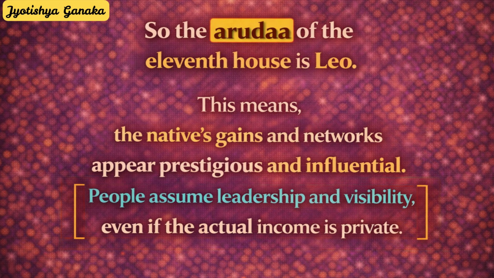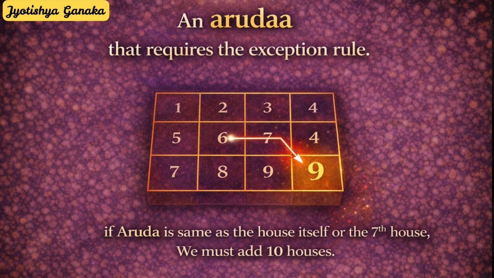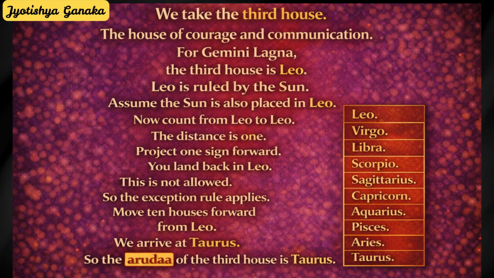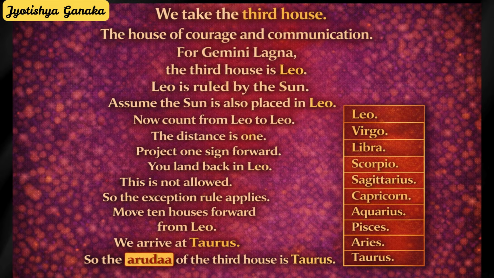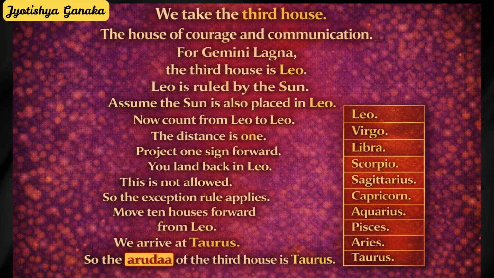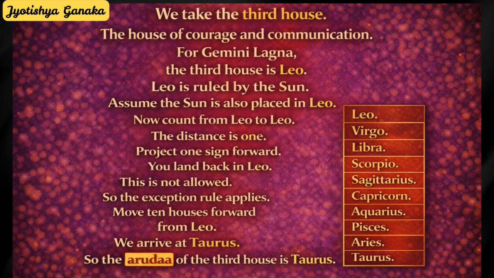Now, the second example: an Arudha that requires the exception rule. We take the third house, the house of courage and communication. For Gemini Lagna, the third house is Leo. Leo is ruled by the Sun. Assume the Sun is also placed in Leo. Now count from Leo to Leo. The distance is 1. Project one sign forward. You land back in Leo. This is not allowed. So the exception rule applies.